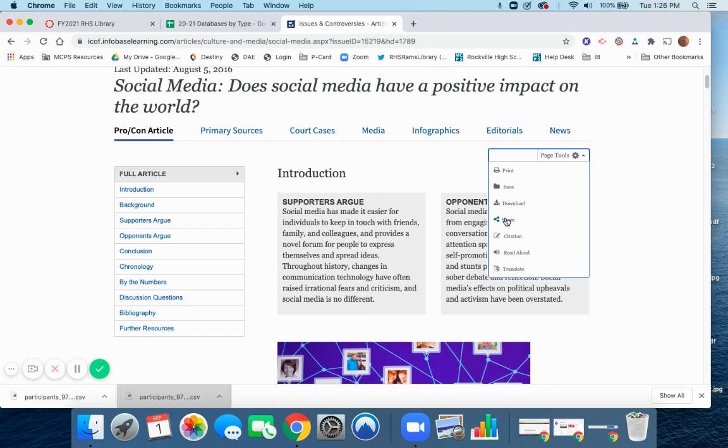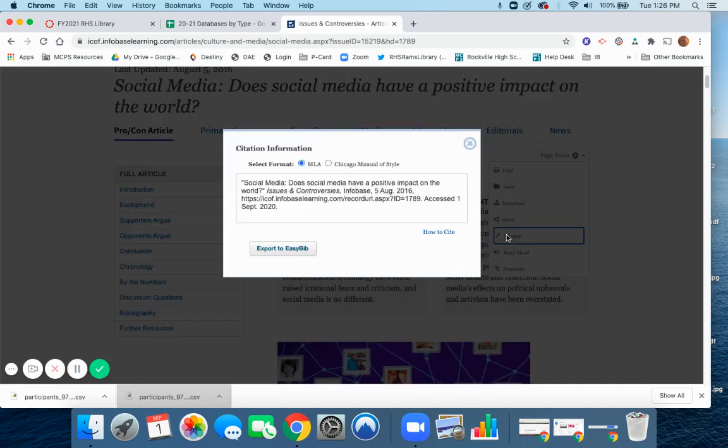Share it. You can email it to yourself. This is the next important one here. Let's click on citation. Now you see at the top here, you have a choice between MLA or Chicago. The third one that we use at Rockville is APA. It's always a good idea, a best practice, to check with your teacher and ask what he or she wants in terms of citation format.